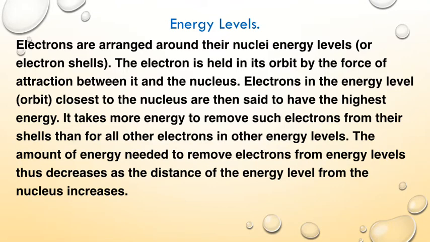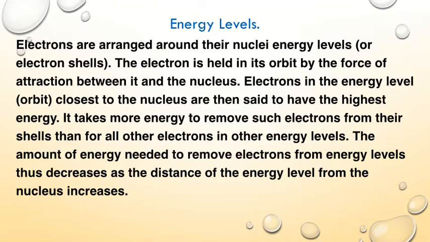So the electron keeps orbiting in this specific shell due to the force that keeps it in that orbit, the force of attraction between the electron itself and the nucleus. Now the electrons in the energy level closest to the nucleus, or in the shell closest to the nucleus, have the highest amount of energy. That's why it will take more energy to remove such electrons from their shells than for the electrons at other energy levels. So the amount of energy needed to remove electrons from energy levels decreases as the distance of the energy level from the nucleus increases.